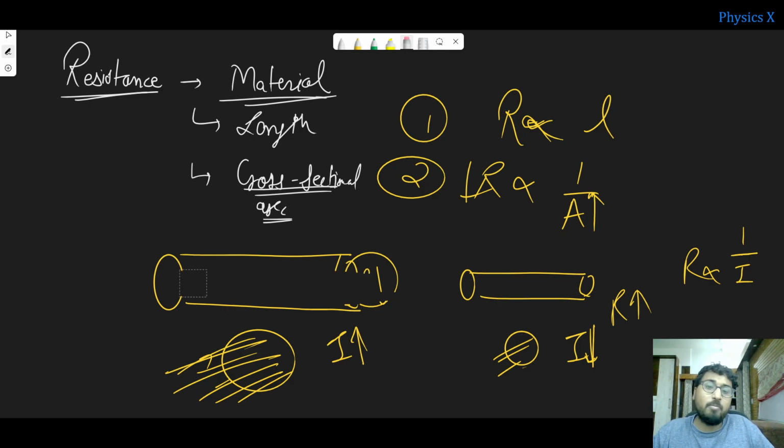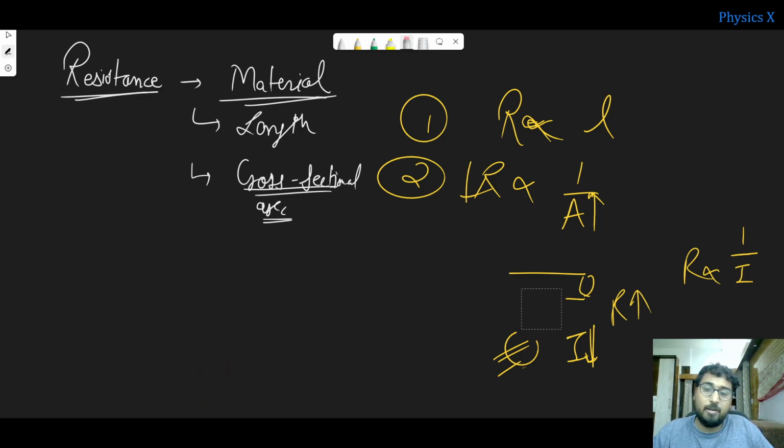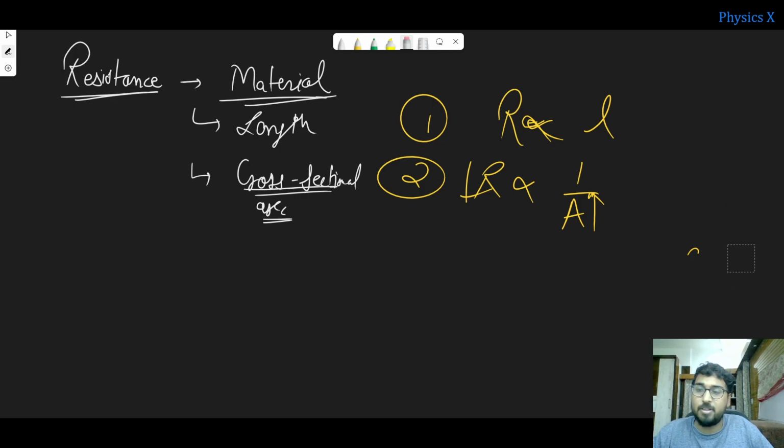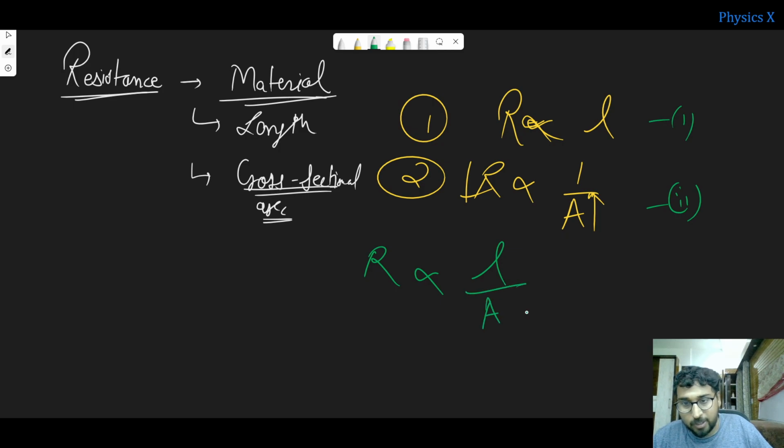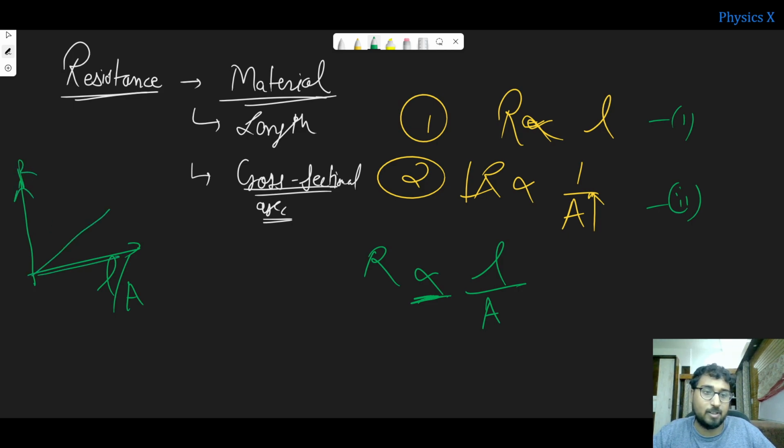Right. So from these two, if we assume that the temperature is constant, we came to a point and derived a relation for resistance. I can combine the first and second, and write resistance directly proportional to length and inversely proportional to area. If I calculate the L by A ratio on the x-axis and plot resistance, as L by A increases, resistance also increases like this. Okay, I am taking the combined effect of L by A.